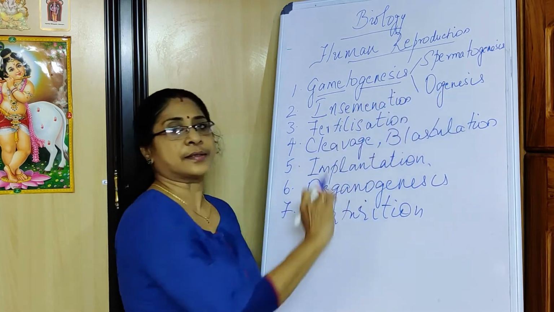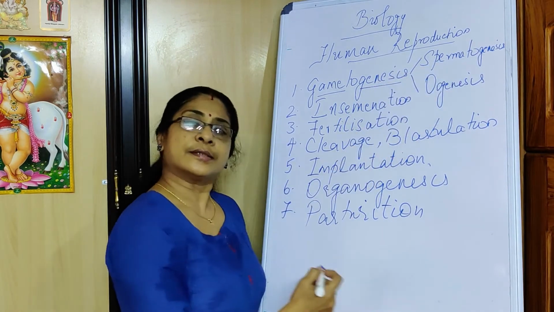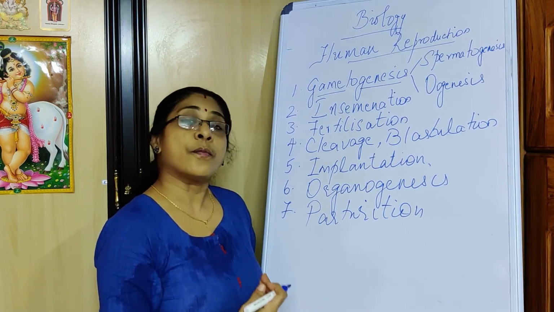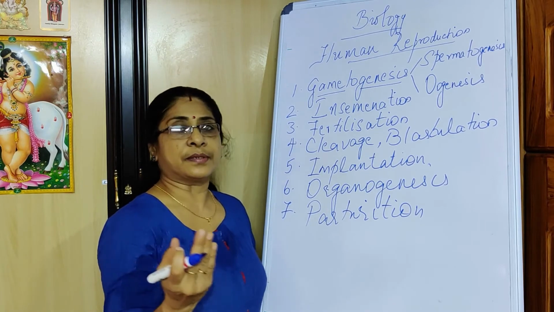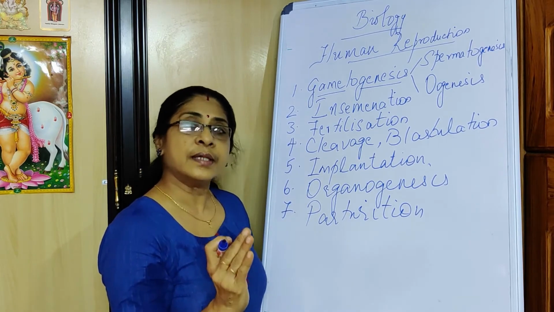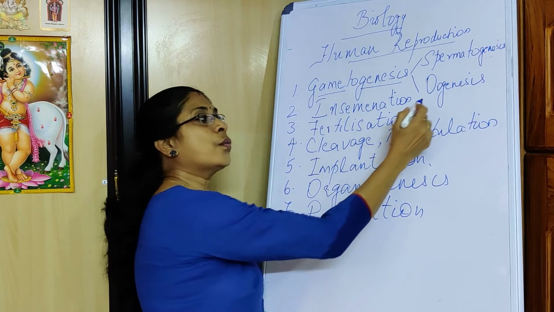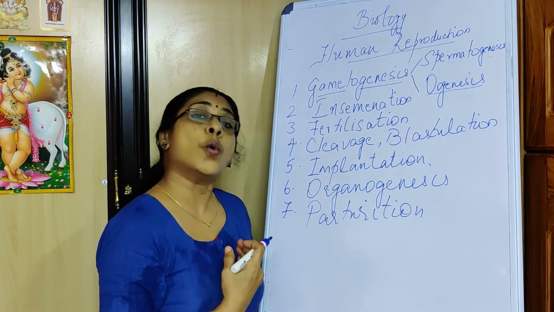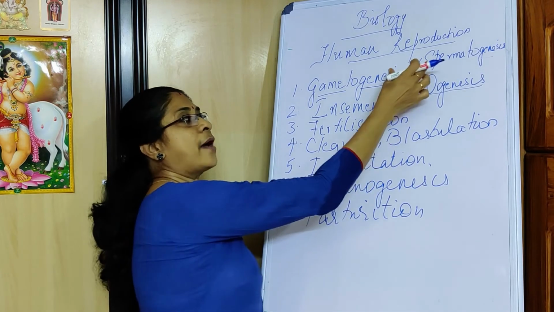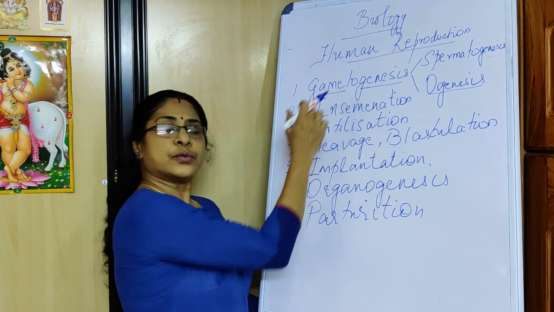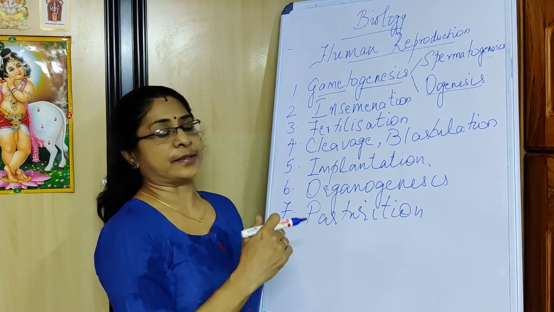spermatogenesis and oogenesis. From the word itself, it's pretty clear that spermatogenesis refers to the formation of gametes in a male, namely the sperms. So the formation of sperms in males is known as spermatogenesis, whereas the formation of an ovum in females is known as oogenesis. So we have the first step, namely gametogenesis, either as spermatogenesis or as oogenesis.